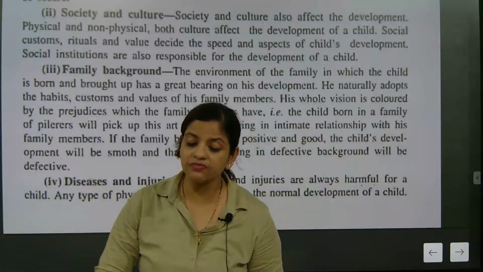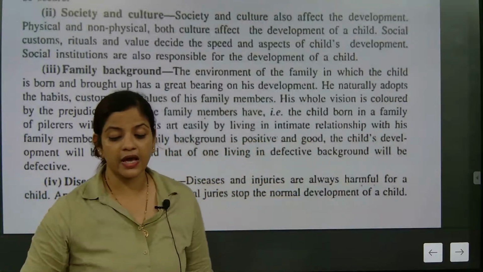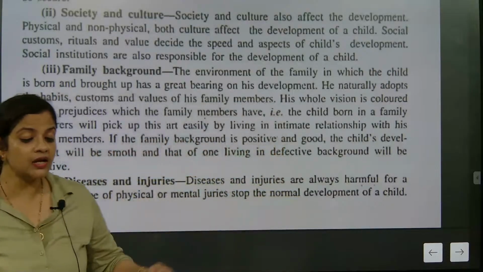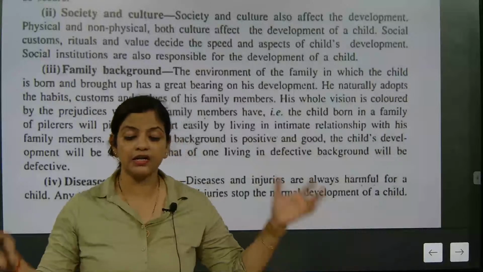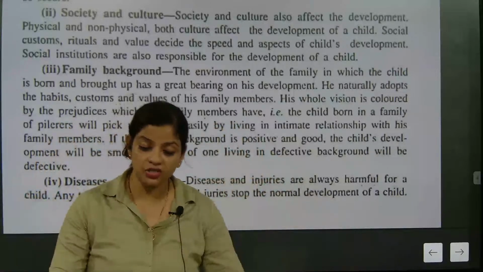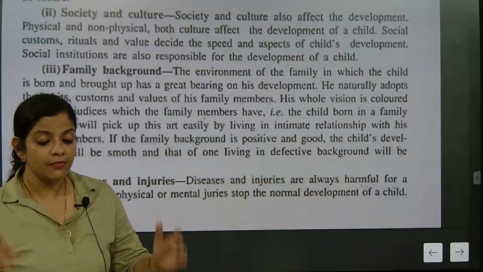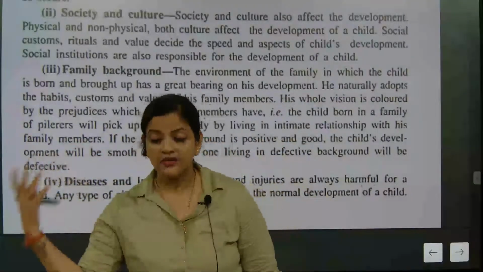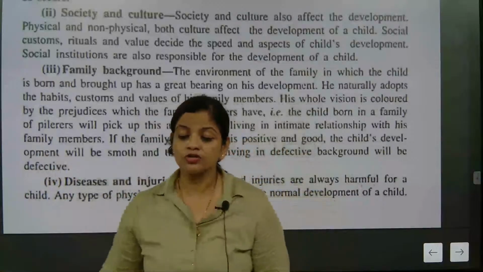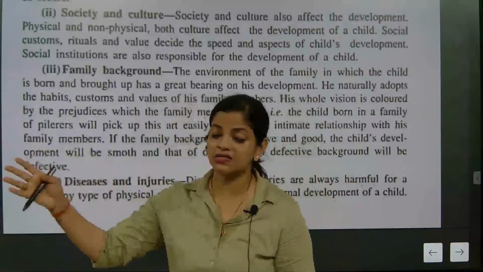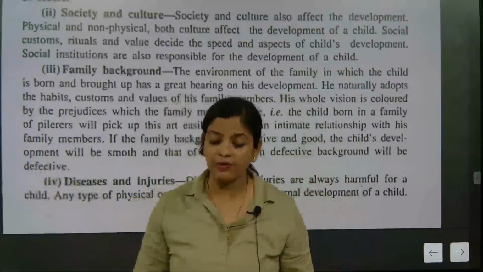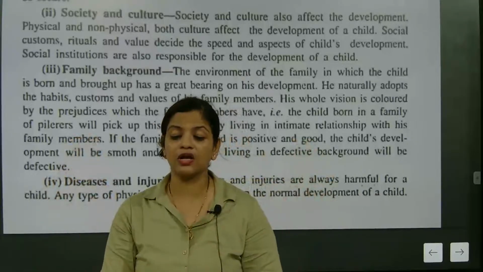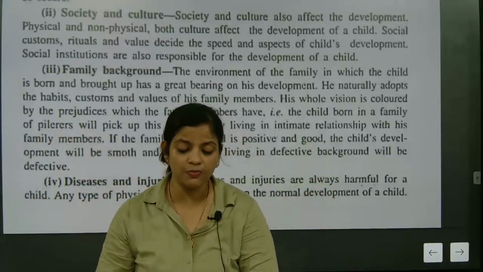If the grandparents are there in the family, they will bring the past and present content into the child in a much better way, because they give their personal experience and their maturity level to the child. If the grandparents are educated and have a clear outlook about life, they will imbibe knowledge about life in the child.